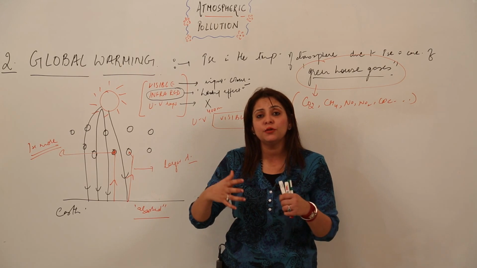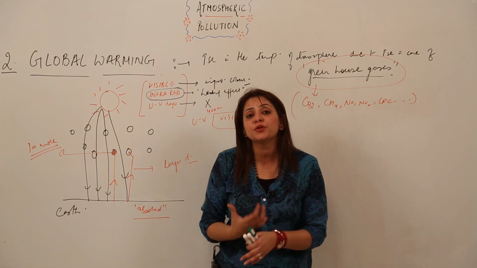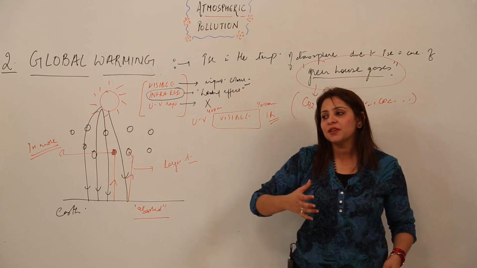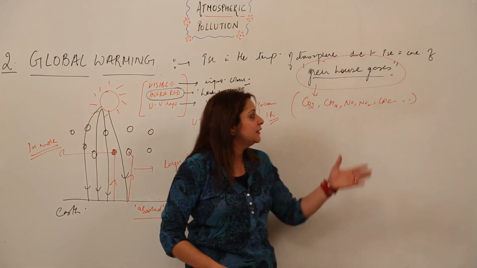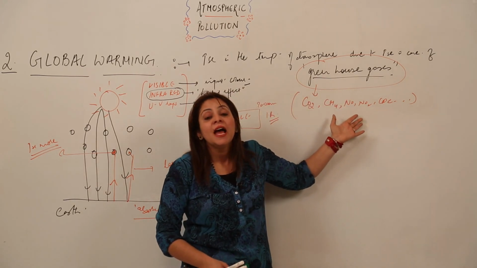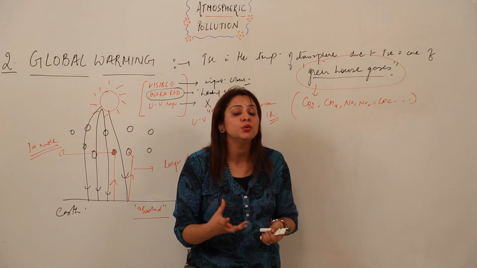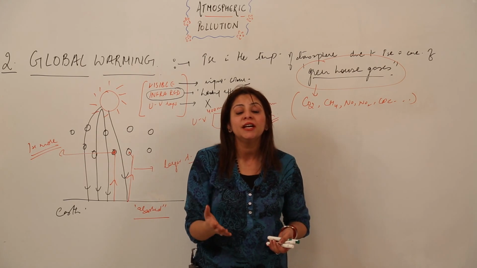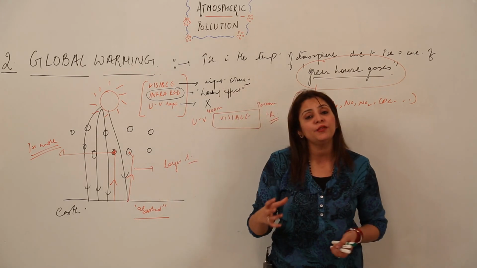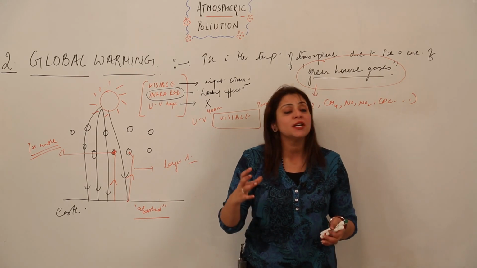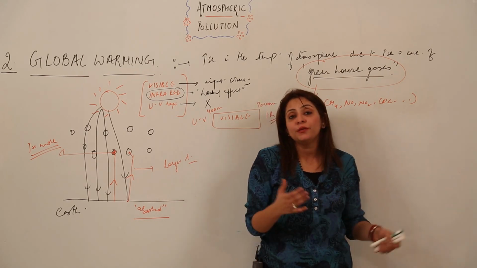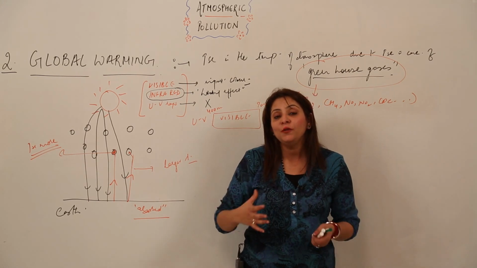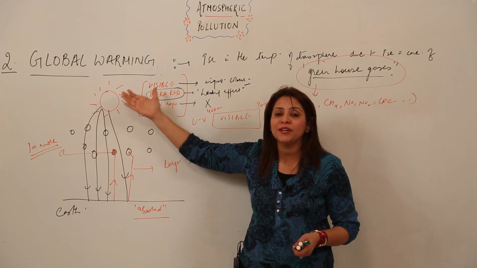So now what can we do to prevent global warming, by individual effort, or if we take into account bulk activity? We can use other sources which do not release these gases into the atmosphere. What can those sources be? We can use eco-friendly fuels, that is wind energy, hydel energy and sun energy, instead of using other sources which liberate these greenhouse gases, right? By making this effort, we can help our atmosphere remain clean, and we can prevent the adverse effects of global warming.